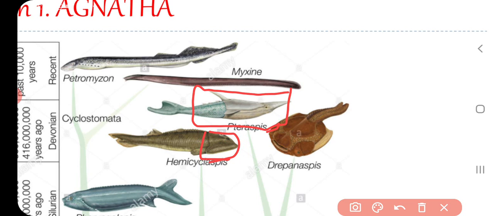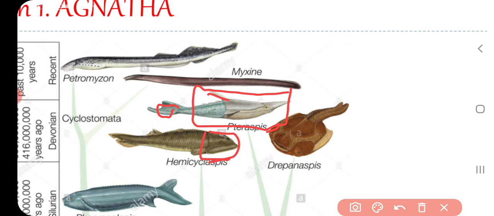Usually they restricted themselves to the oceans. This comes under ostracodermy. They are fish-like and flattened dorsoventrally, and they don't have jaws or pectoral or pelvic fins, but they do have median fins, the dorsal fin and the caudal fin.